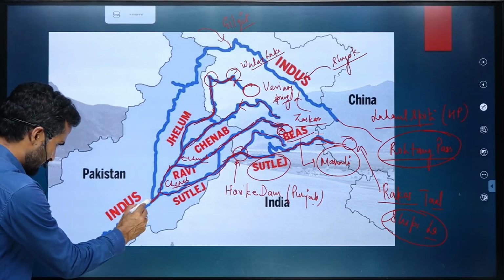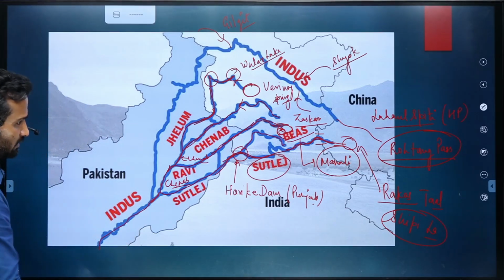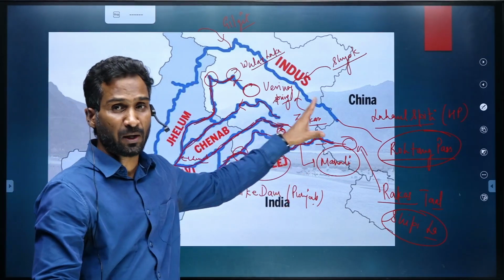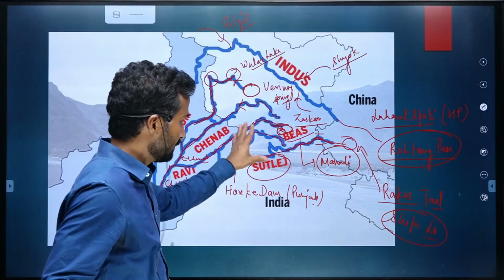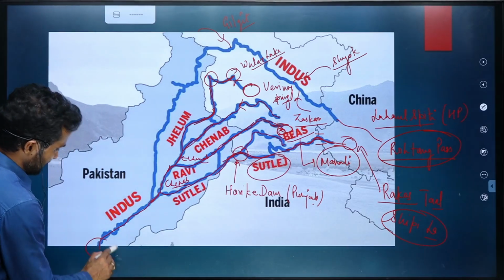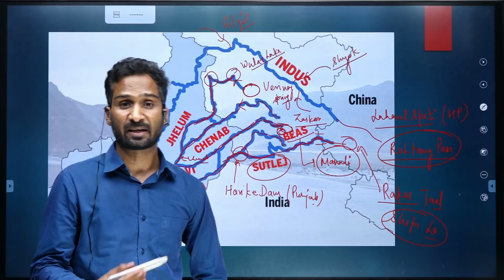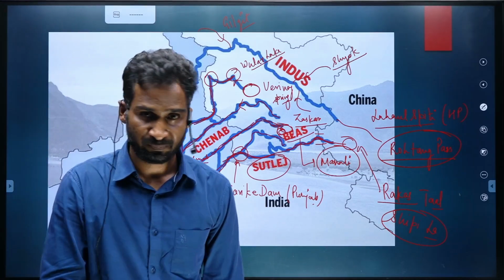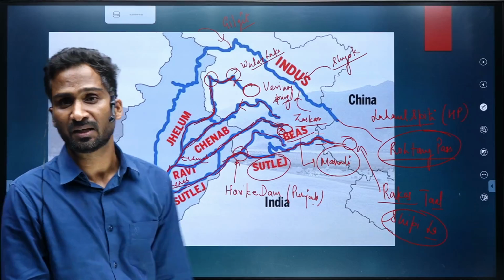And this Indus, this voluminous river, which has been formed by a number of rivers originating in India and in the Tibet region, drains into the Arabian Sea near Karachi port. So this is the story of the Indus river system.